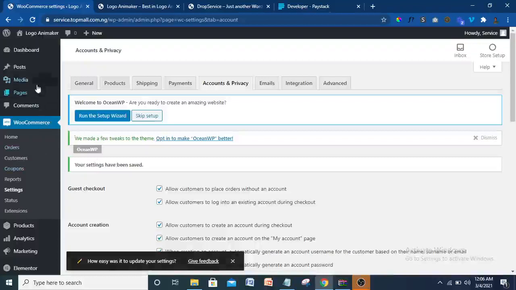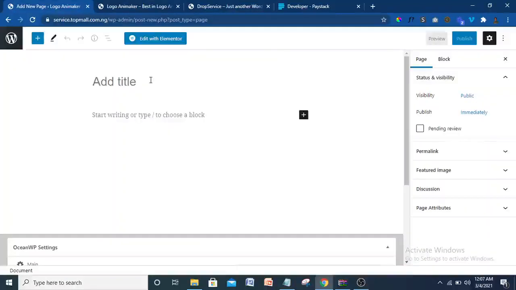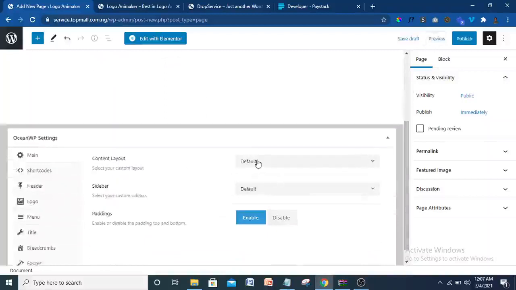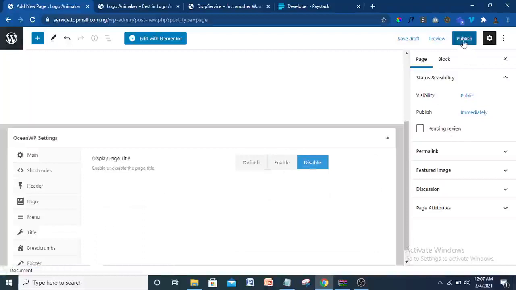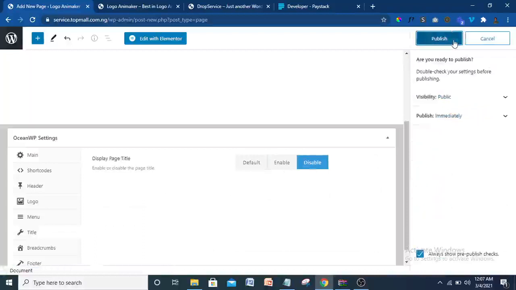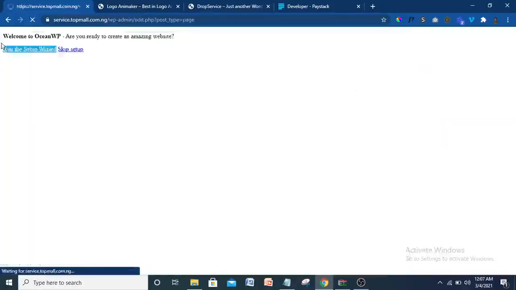I'm just going to come to pages here and click on add new. The title of our page here will be home. I type home, then come down. For our home, the custom layout should be 100% full width. Then disable the padding, or you can leave the padding. Let's just leave the padding like that. Come to title, disable the title, and when you are done, just publish it. That's all you're going to do in that place. Publish it. Then, that being published, just come back and click on this W to go back.